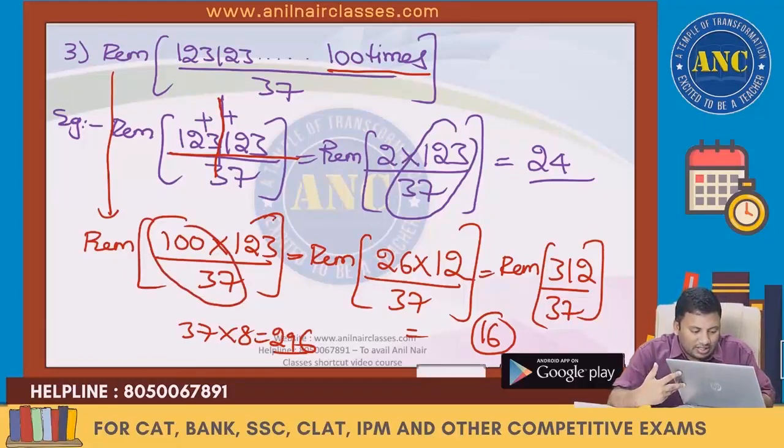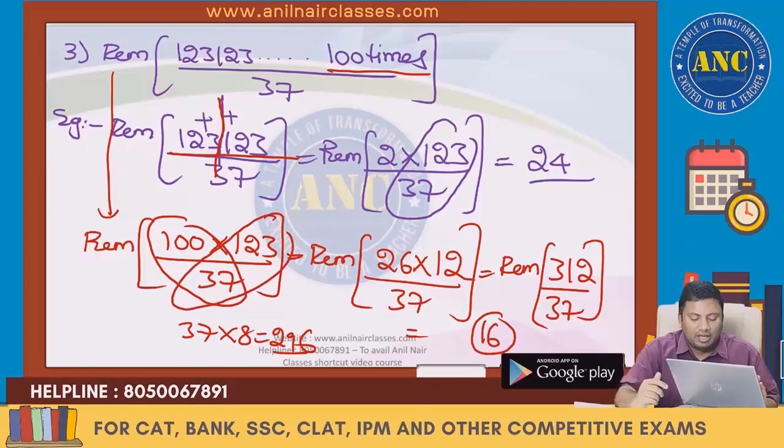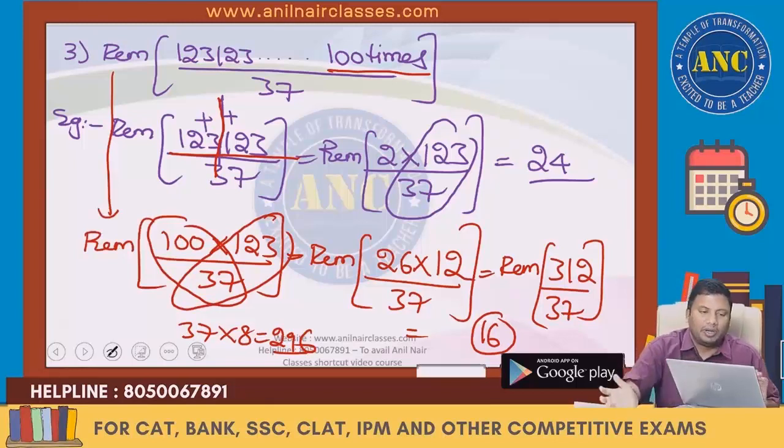37 3s are 111. It is 12. 12 into 26 divided by 37. I hope it is clear. Third one. Next one. Fourth one. I hope this concept is clear. Please take one more question.